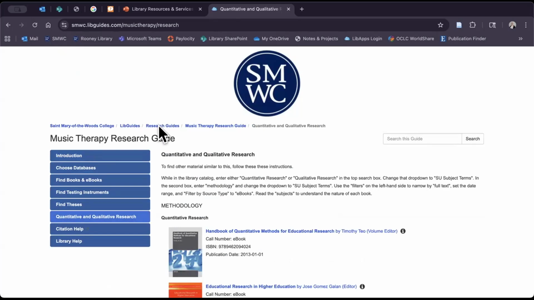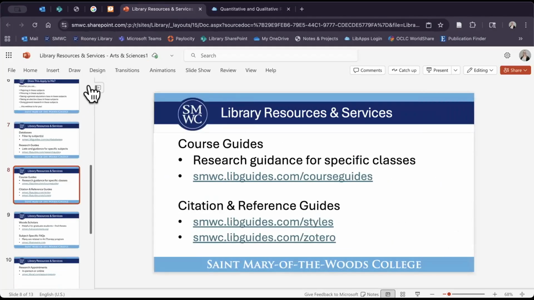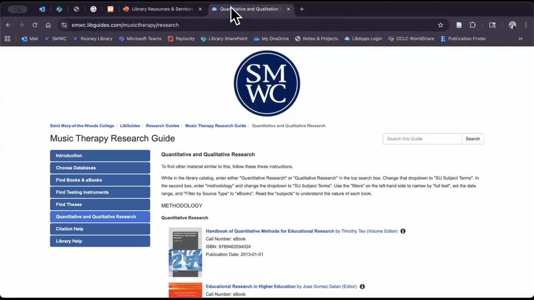All right, so that's our research guides. Now, the next thing is going to be a little bit more specific, which is going to be our course guides. So subject guides or research guides are, like I said, kind of by major and minor, versus course guides are particular research guidance for a specific class. So this would be your professor reaches out to a librarian and they say, hey, my class, we have different assignments that involve the library. And so the librarian will work with that professor and make that. So not every single class will have one, but I'll show you how to get there.